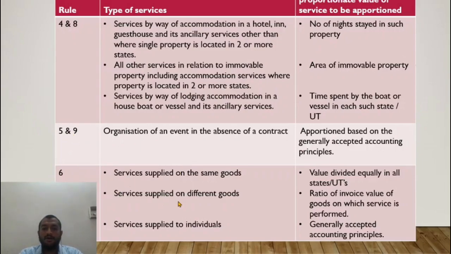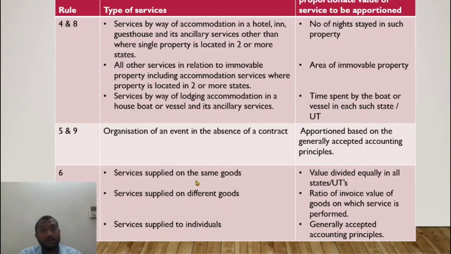Now, rule 6 talks of something else. As we've discussed, services supplied in relation to goods would be the place where the service is actually performed. In case it is provided from a remote location, it is the location of the goods at the time when the service is supplied. For that, if the service is provided in multiple locations, multiple states, say medical testing is being done for a drug in 3 states, but a bulk amount is being given, how would I apportion the value to each state?